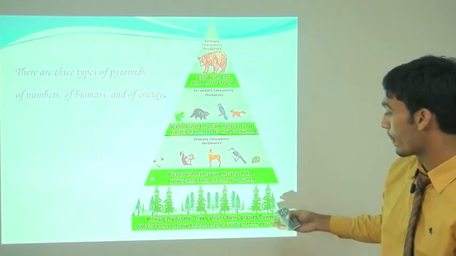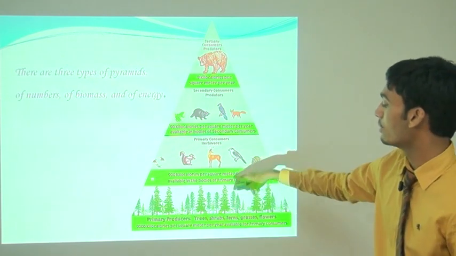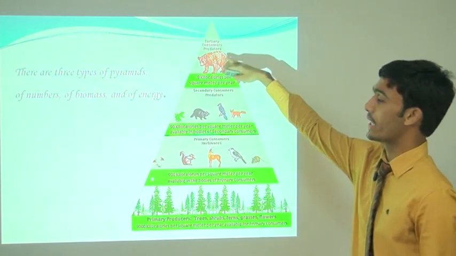This was the food chain: producers, primary consumers, secondary consumers and tertiary consumers.